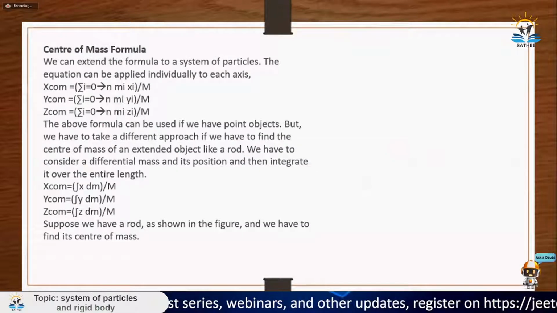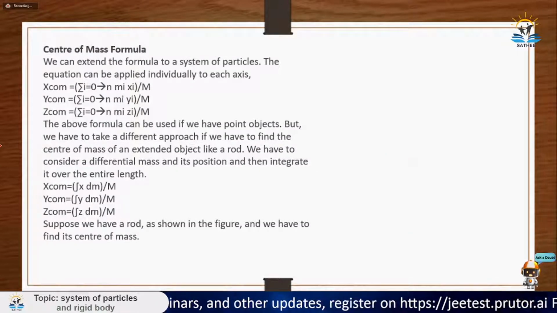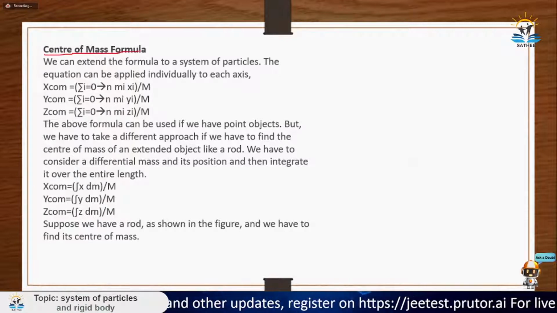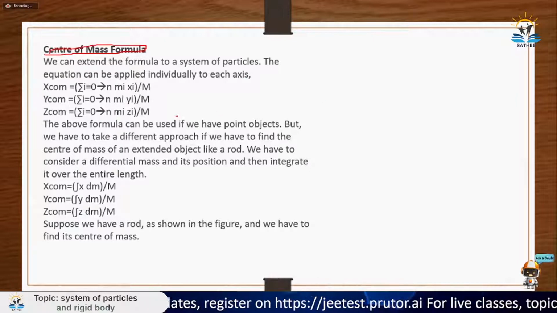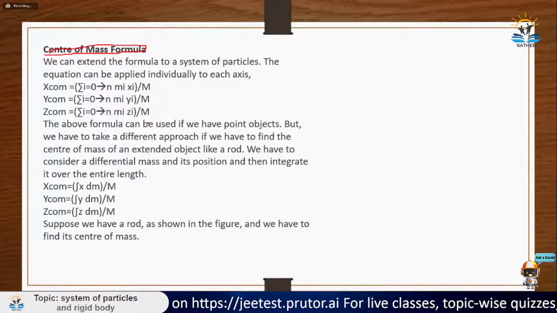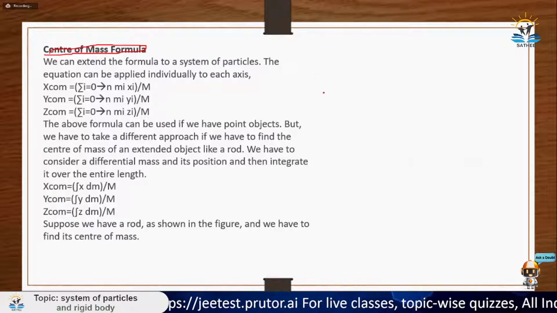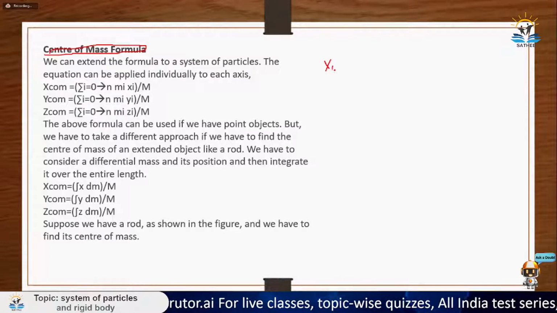Moving ahead. Okay, so coming on to center of mass. What we just studied about center of mass, now we will study how to calculate it. So basically, for calculating center of mass, there is one formula. Let's say you want to calculate center of mass for x coordinate.